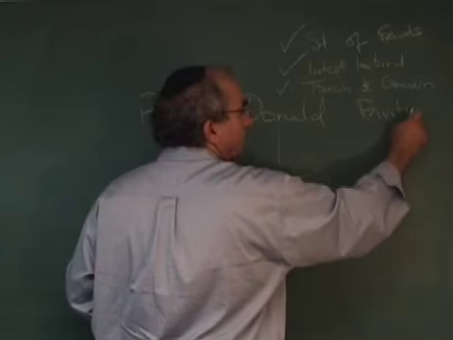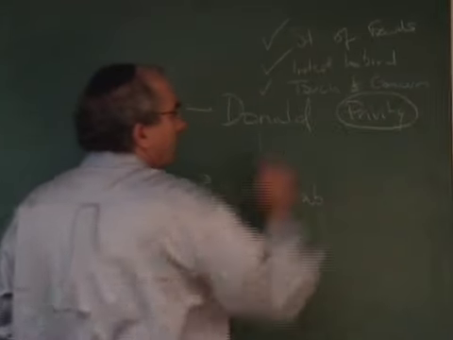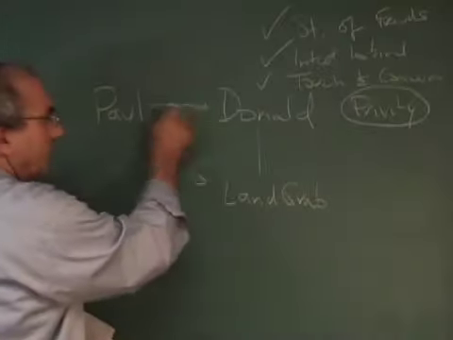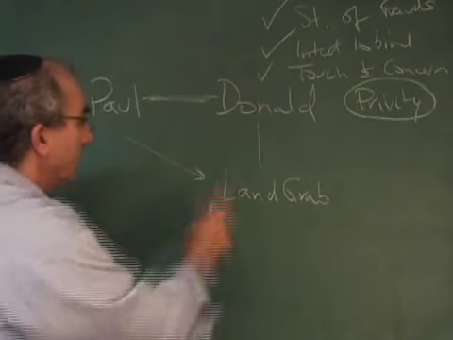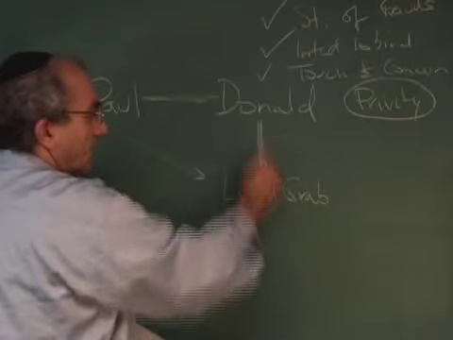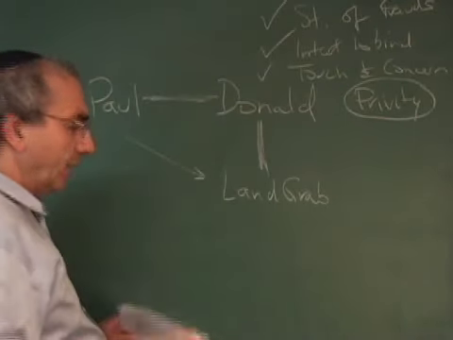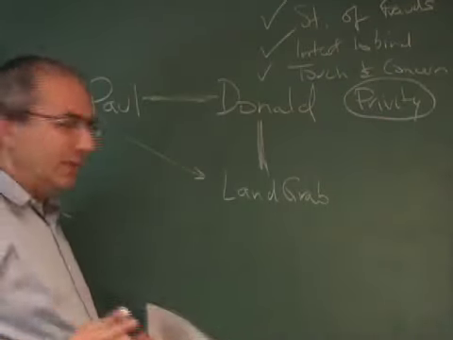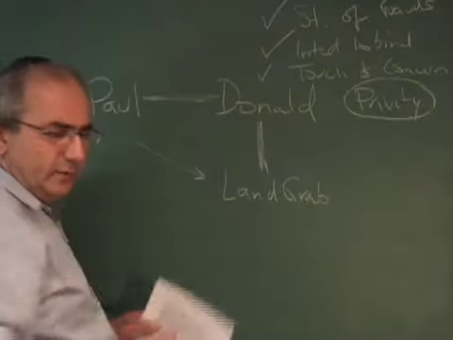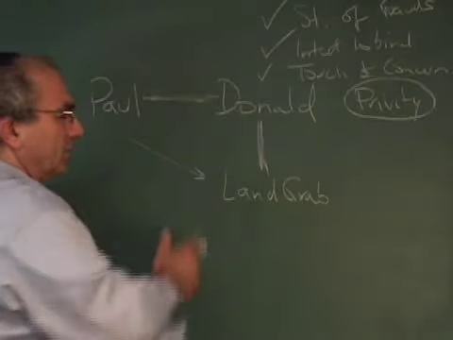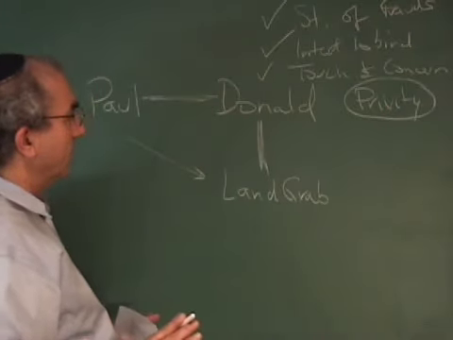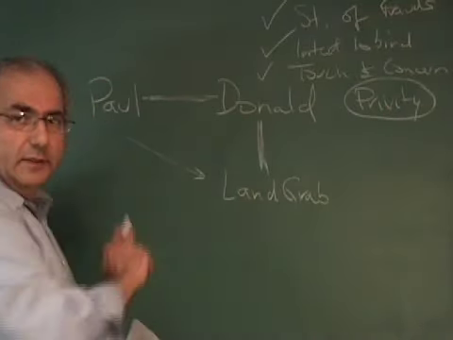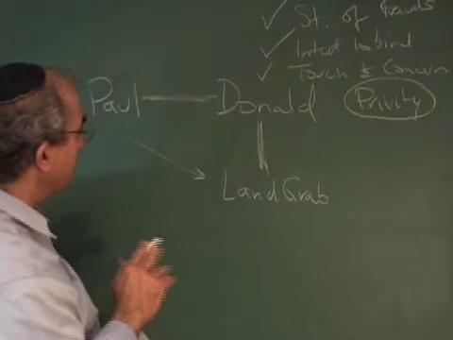Now, there are two privity rules, horizontal privity and vertical privity. Horizontal privity concerns the relationship between Paul and Donald. Vertical privity concerns the relationship between Donald and Land Grab. Vertical privity here is satisfied. It's not a problem. Land Grab purchased from Donald. Land Grab isn't an adverse possessor. Land Grab isn't taking only a portion of the estate. Vertical privity is no problem. Horizontal privity, however, is a problem on these facts.